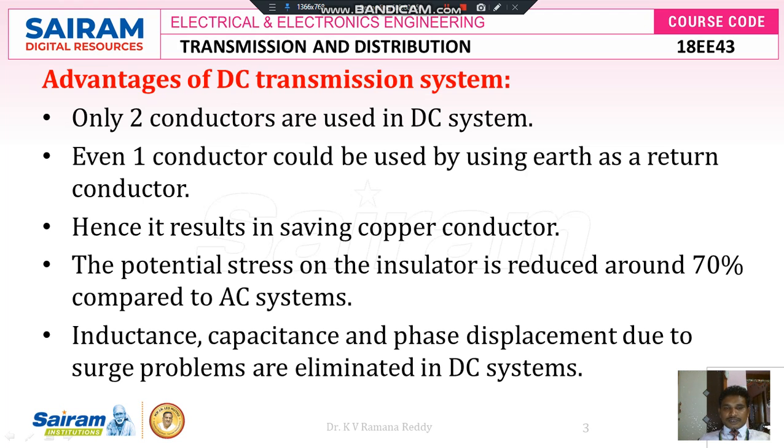In case of DC transmission system, we are using only two conductors to transfer the electrical energy. Among the two conductors, one conductor can act as higher potential, another conductor can act as lower potential. Even we can transfer that electrical energy with the help of only one conductor. By that time, earth can be used as a return conductor, because earth can act as neutral. Either it can act as a positive terminal or it can act as a negative terminal.